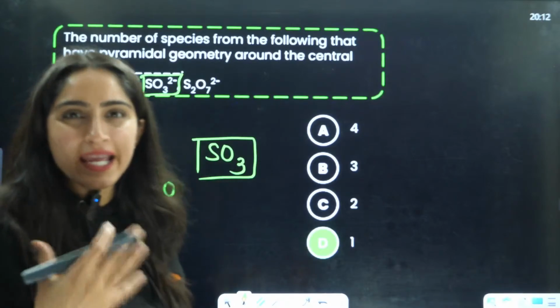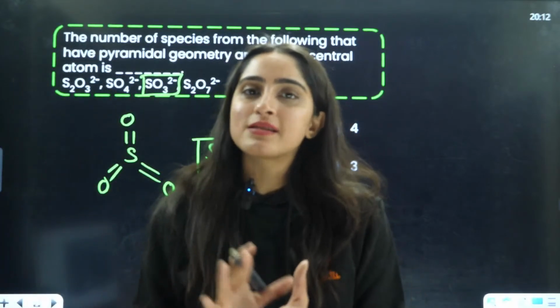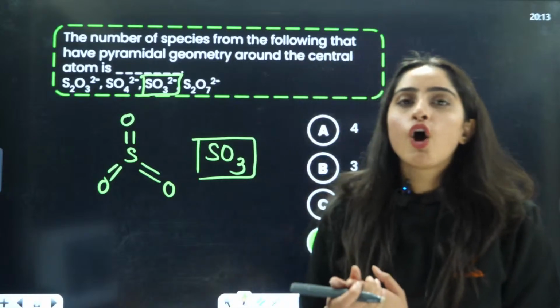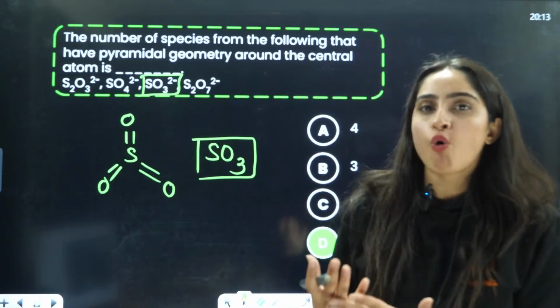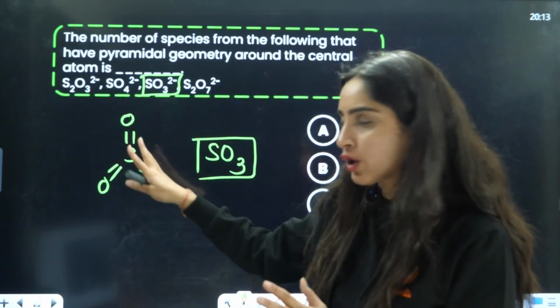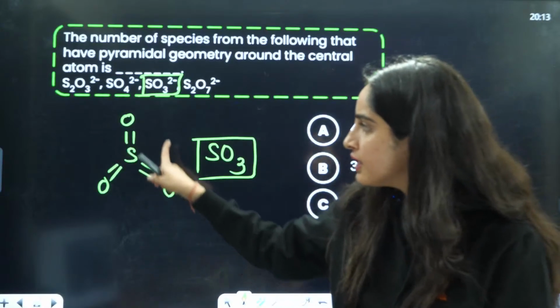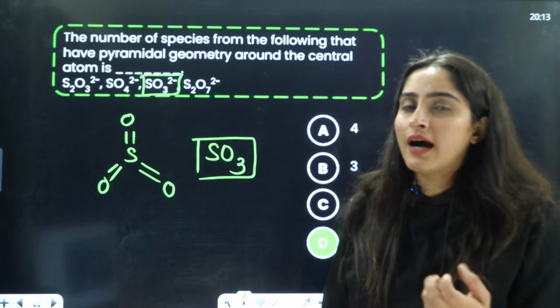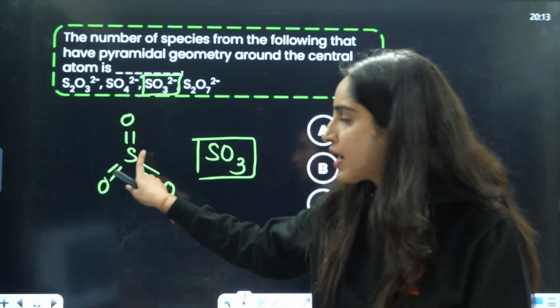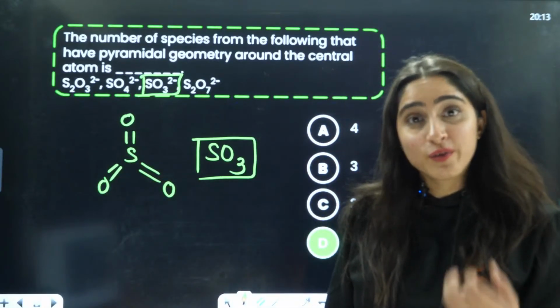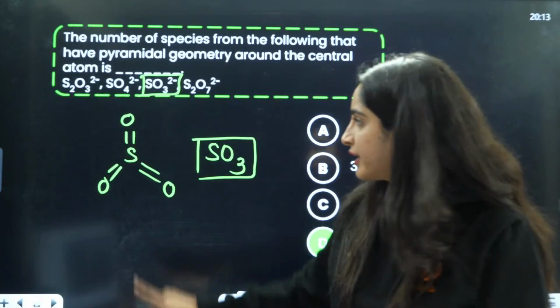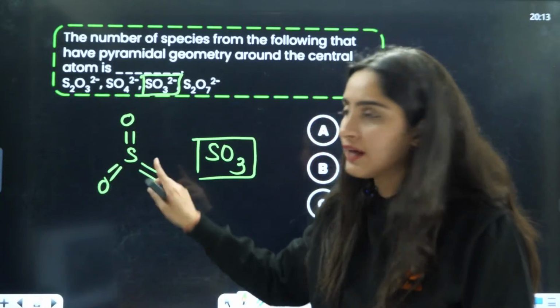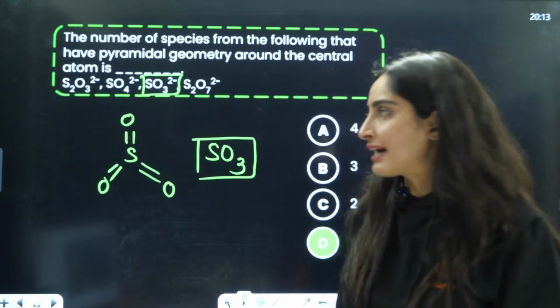Because sulfur has 6 valence electrons, right? So it tries to make 6 bonds, and that's why it is occupying all the electrons here. Now one more question that can arise is, it is having 12 valence electrons. It is more than an octet that is getting completed here. 1, 2, 3, 4, 5, 6, 7, 8, 9, 10, 11, 12. So sulfur is in that category, right?